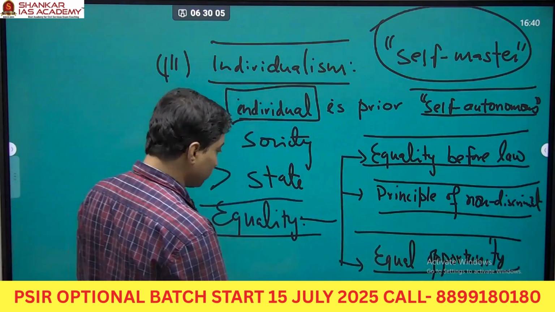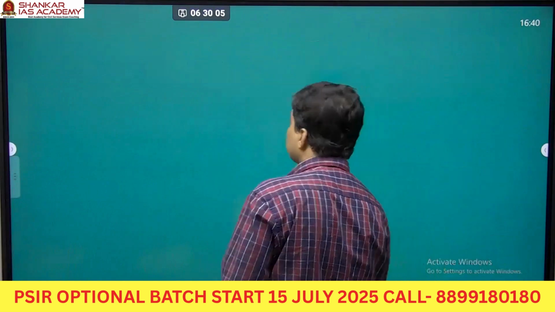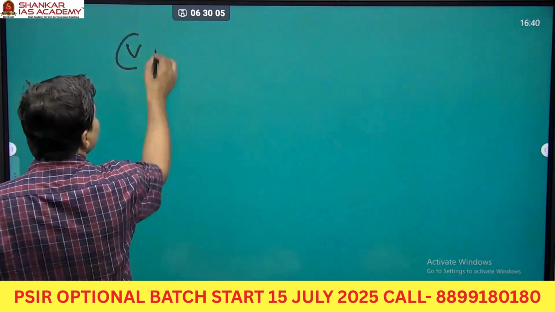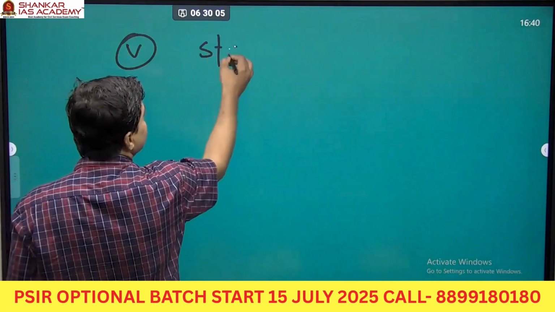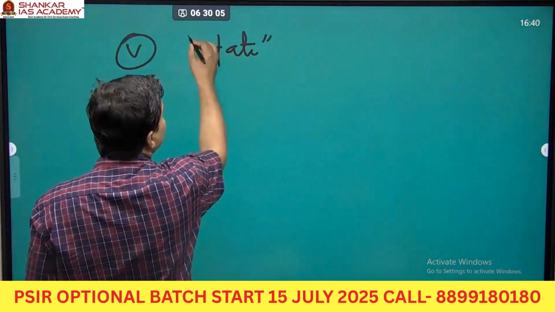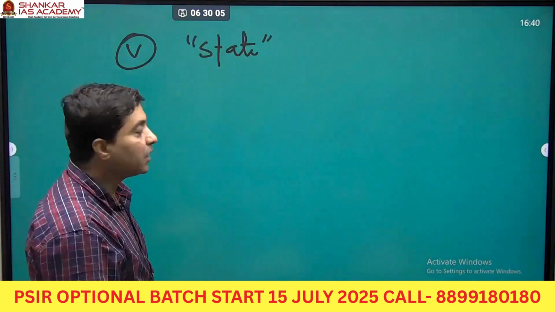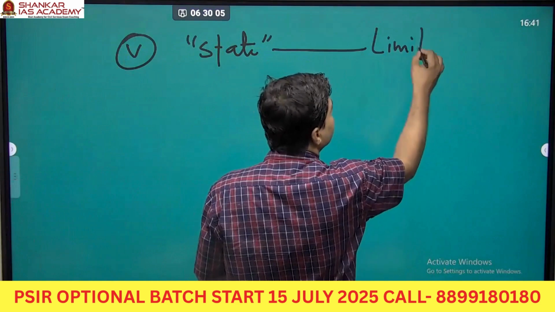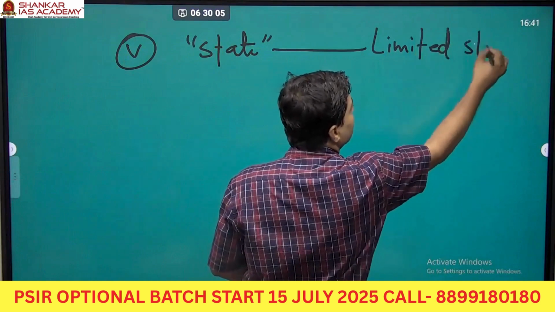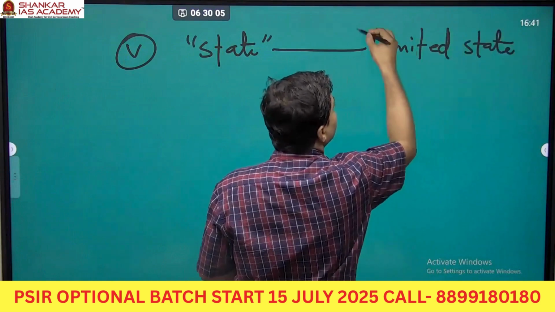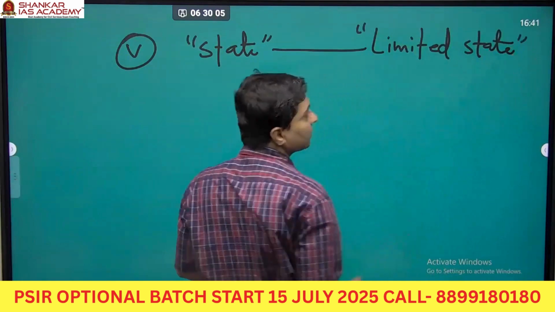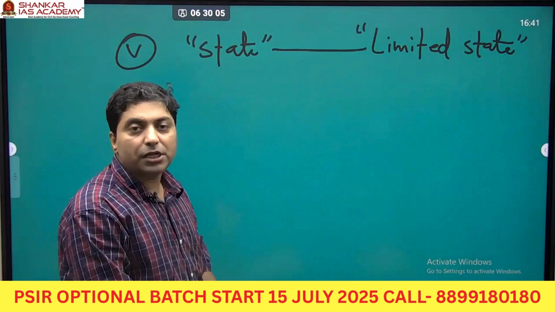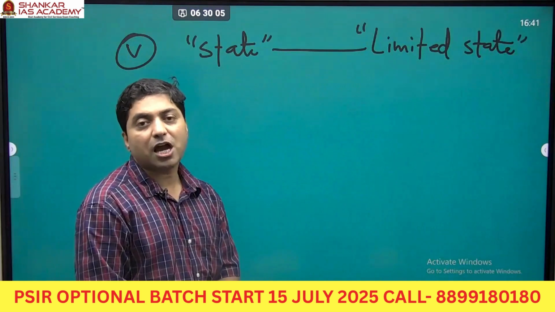Now let me move to the next slide. And if you see, they also talk about the state. And for liberals, a state should be a limited state. What do you mean by limited state? Limited state means it should not possess arbitrary force.